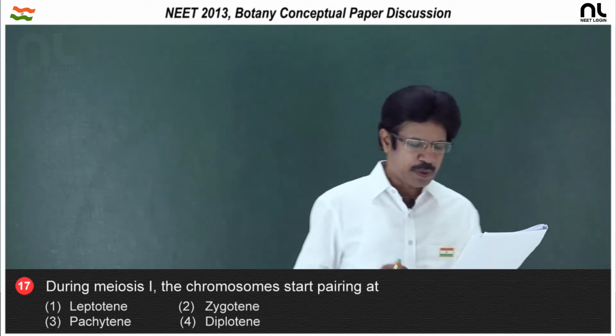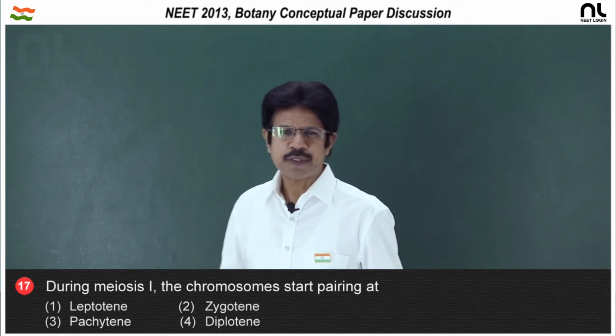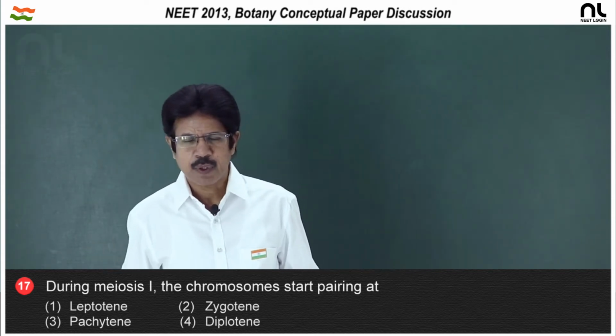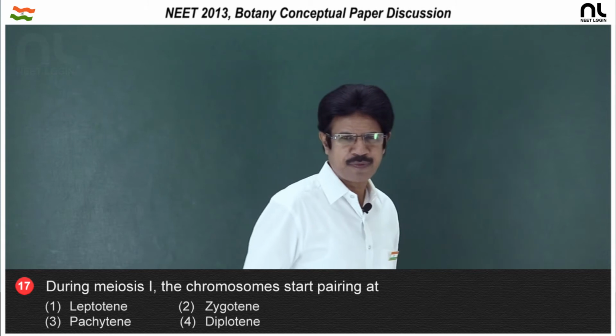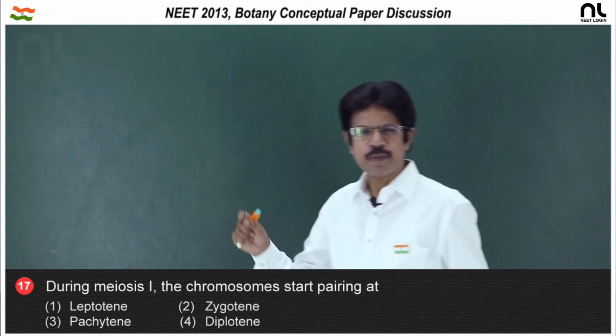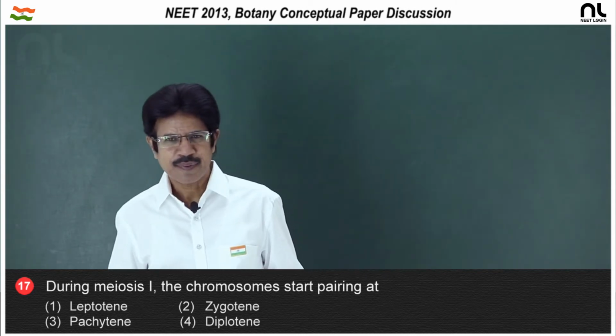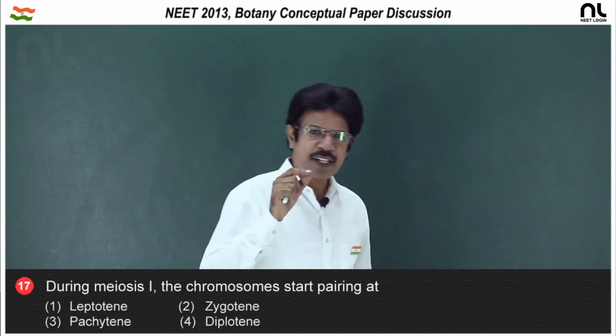First option, in leptotene, maternal and paternal chromosomes are grouped at one point. This is called the bouquet stage.